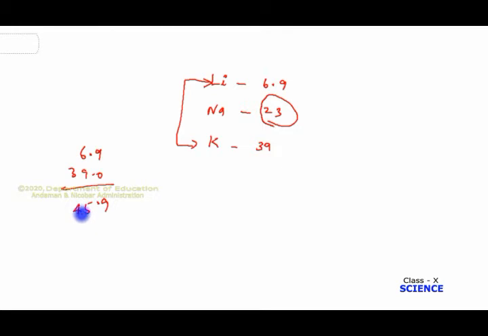So we will get 45.9, which is approximately equal to 46 we can take, right? So for the mean atomic mass, we divide by 2. Here we have two elements, so dividing 46 by 2 we will get the mean atomic mass, which is 23, right? So this is the atomic mass of the central element, that is sodium. So this is how he explained.